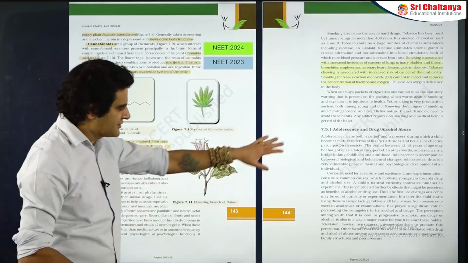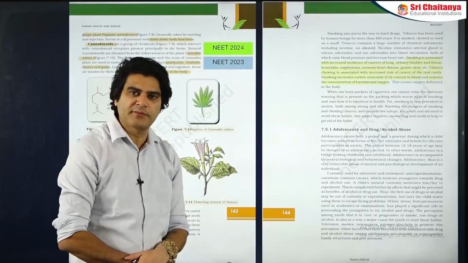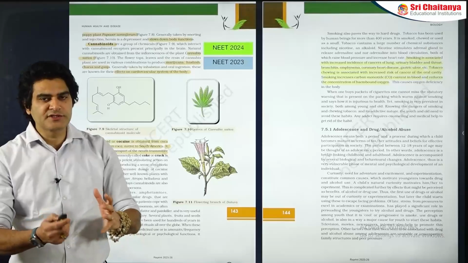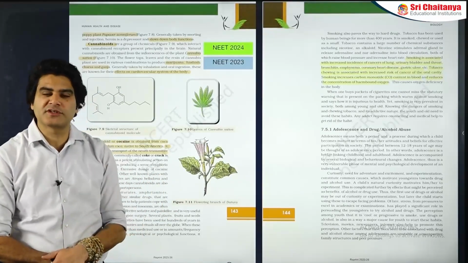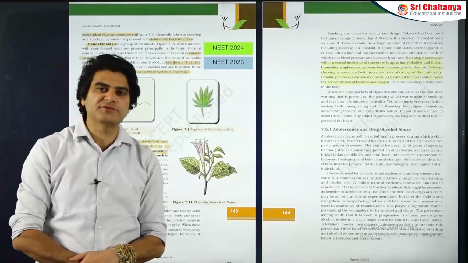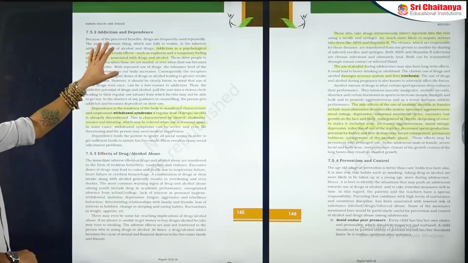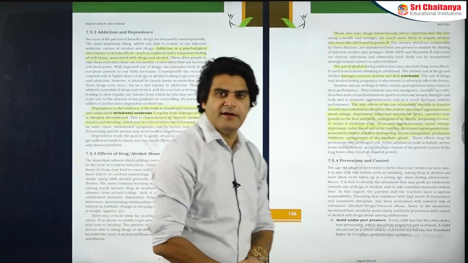Then the next section, this is mostly theoretical, but then there can be always statement based questions from it, like drug and alcohol abuse. What are the symptoms through which you can identify a child or an adolescent or a peer of yours who has fallen into the trap of drug and alcohol abuse, and what exactly are the differences? Yes, another very important part, the difference between addiction and dependence.